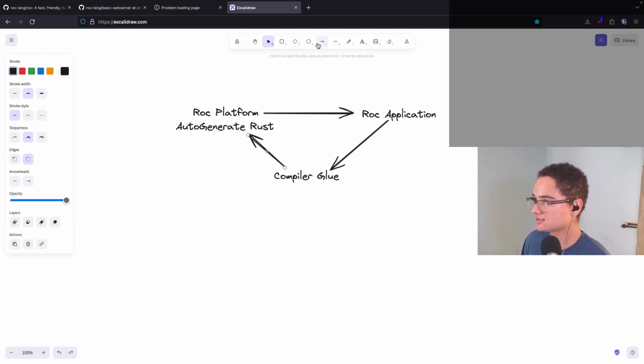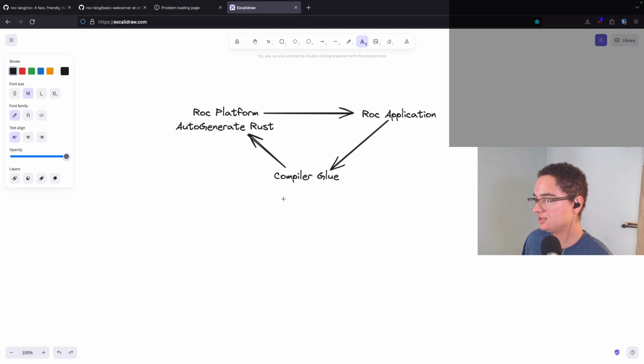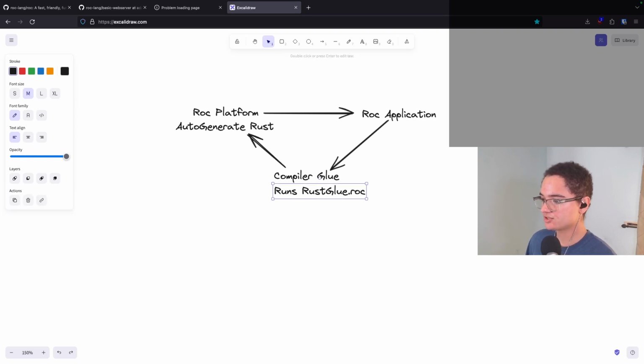And how it does that is it ends up running a specific file that we specify, and in this case, it runs rustglue.roc. And rustglue.roc is just a file that essentially says, given a list of Roc types, here's the Rust for it. And so that's what we're going to be working on today: we're going to be working with this Rust glue file, and we're going to be correcting the auto-generated Rust. And so hopefully this first part is pretty direct and straightforward.